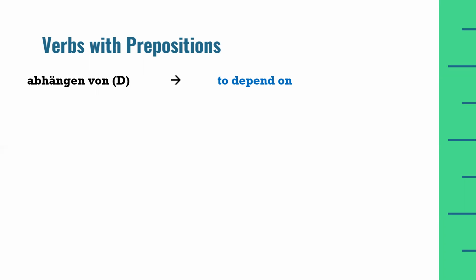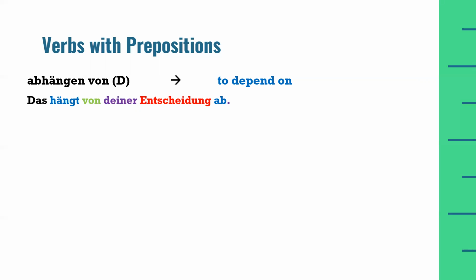First example is abhängen von, which means to depend on. Abhängen is a separable verb and von here is a dative preposition. We have learned dative prepositions in the A1 level of the German language course, so it must be known to us which preposition is accusative and which is dative. Das hängt von deiner Entscheidung ab. It depends on your decision.